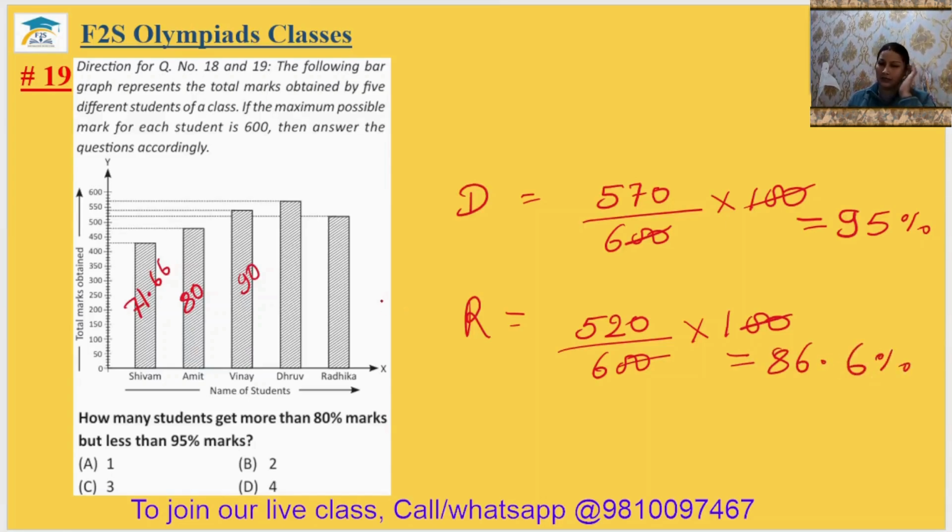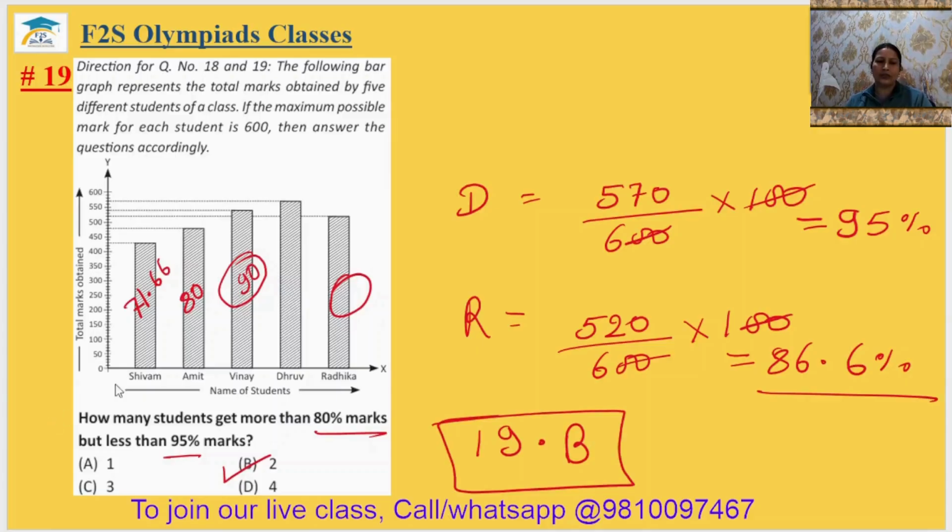So we can say who got more than 80%. So 90% is more than this, and Radhika's marks is more than 80% and less than 90%. So that's why two students are there who are lying between these two marks range. So 19th answer will be option B.